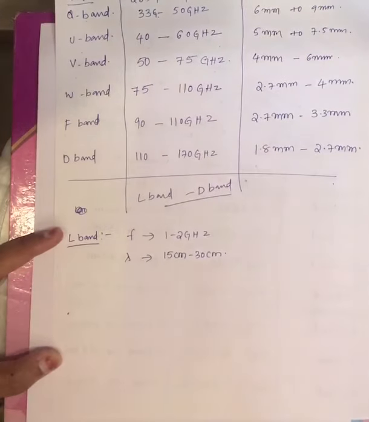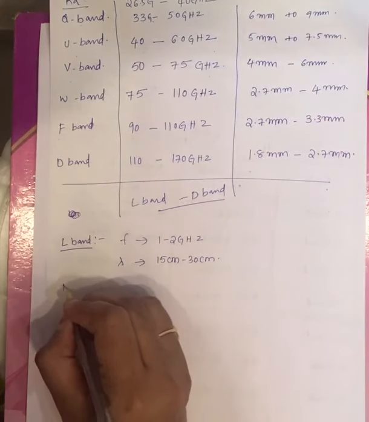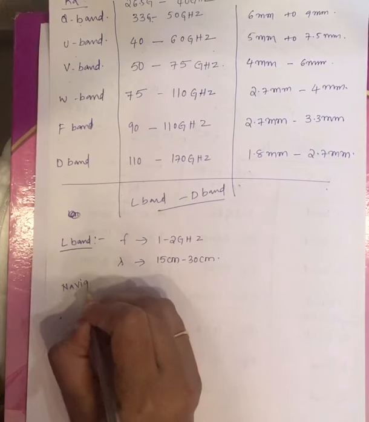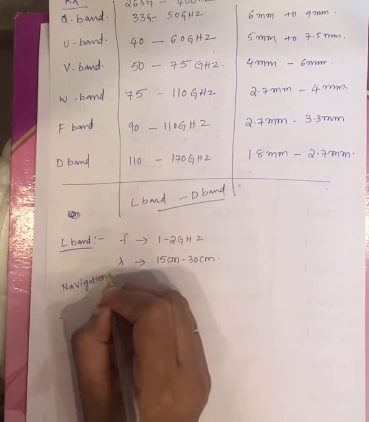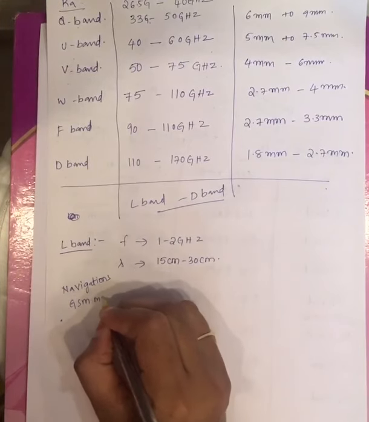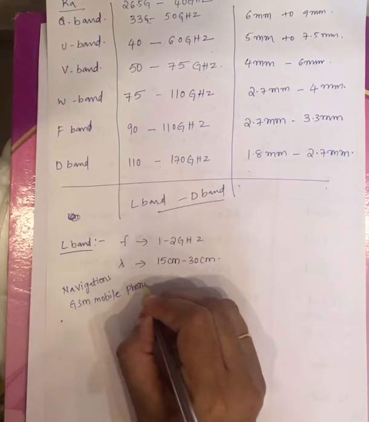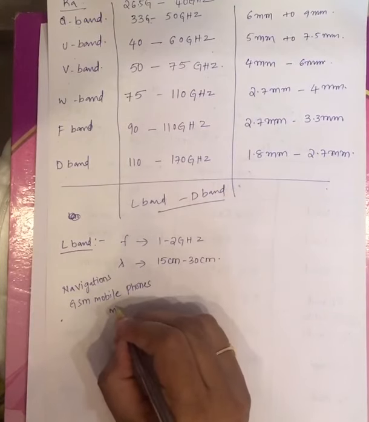Now let us see the applications. These bands are used under navigation, and another one is GSM mobile phones. You know GSM, right? GSM mobile phones, and in some military applications.